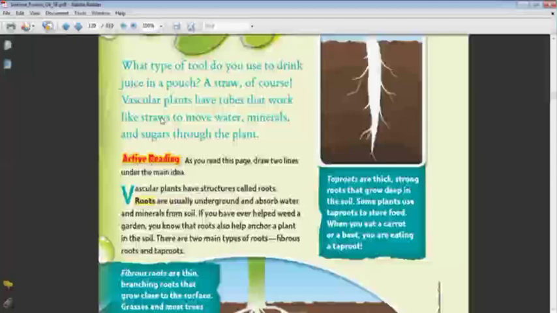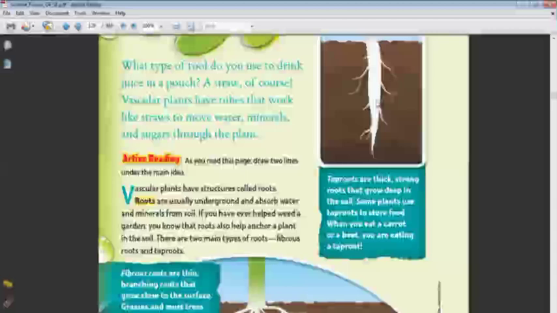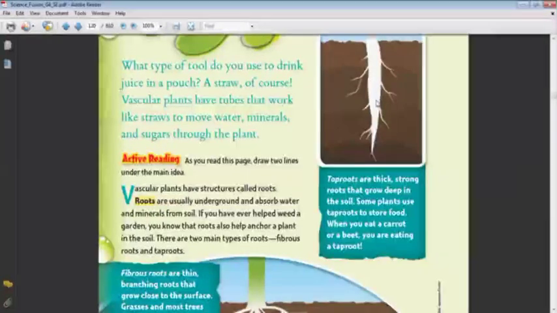Yes, the function of the root is that it absorbs or takes water and nutrients, and also it lets the plant stay in its place. And also we have two types of root, tap root and fibrous root. Tap root is thick and strong, and it's too long, but fibrous root is a thin branching root. It grows near the surface, but tap root grows deep in the soil.